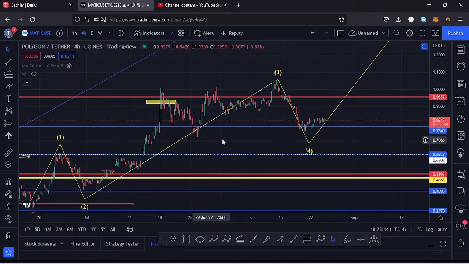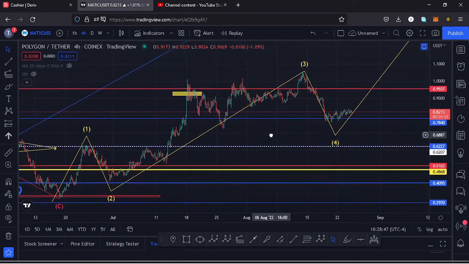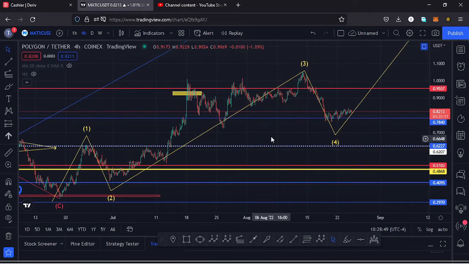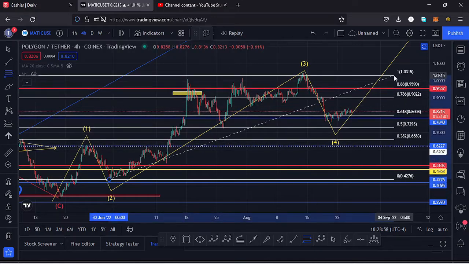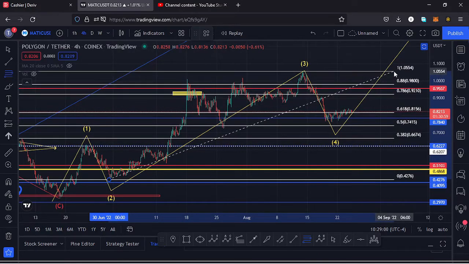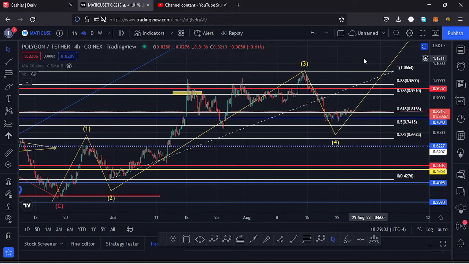And because a wave 4 is a retracement of the third wave, we can use the Fibonacci's to get a target area for that fourth wave to the lower side. And to do that, I just need to connect the fibs from the low of the wave 3, connecting all the way to the high of that new high for that third wave to the upside,